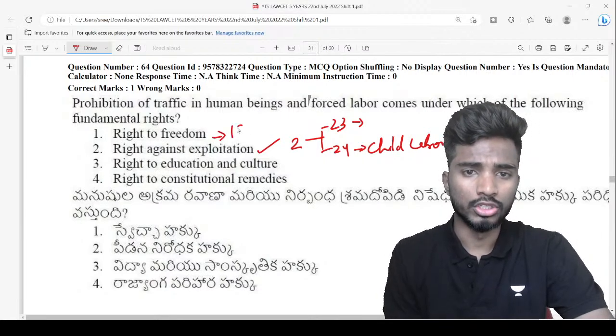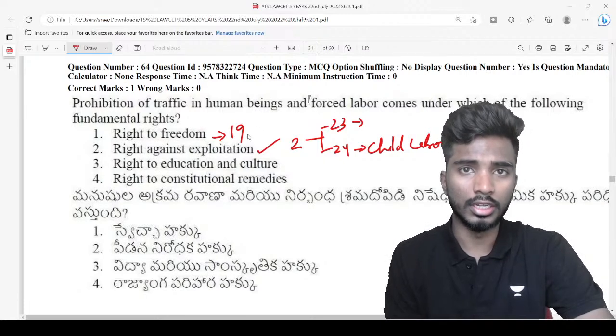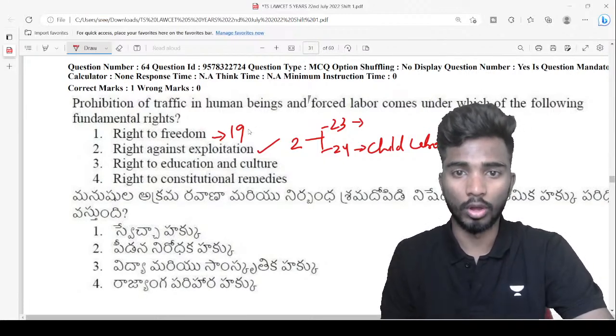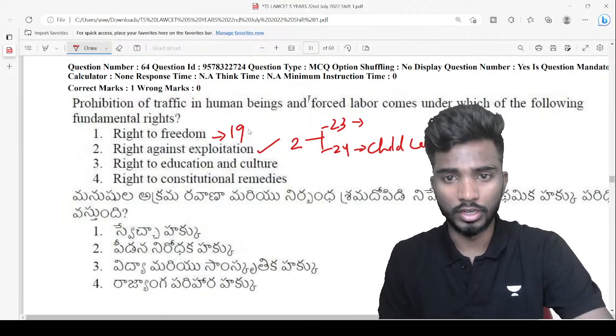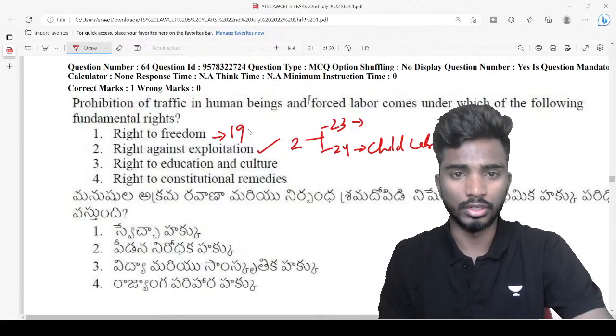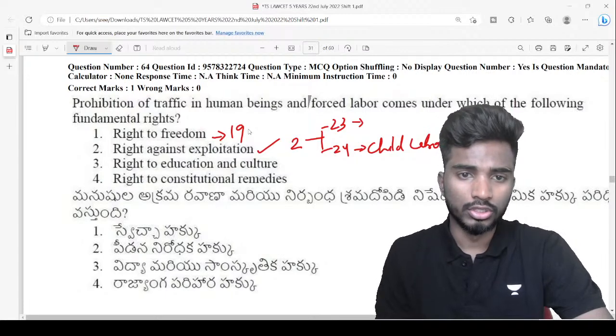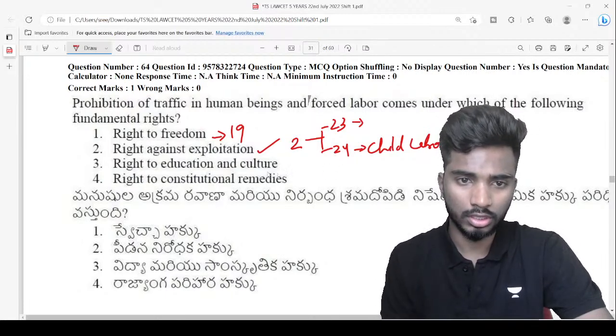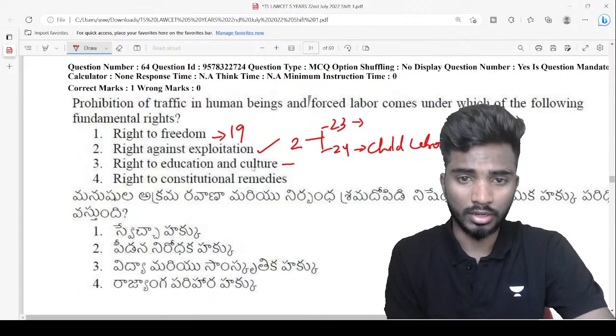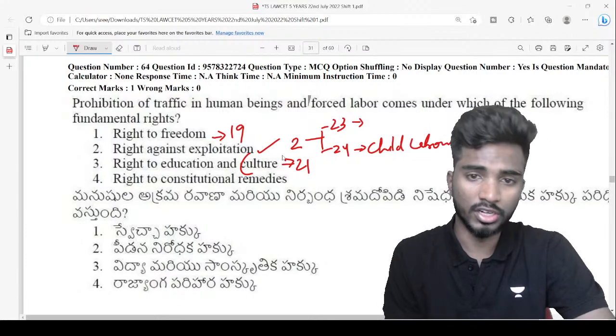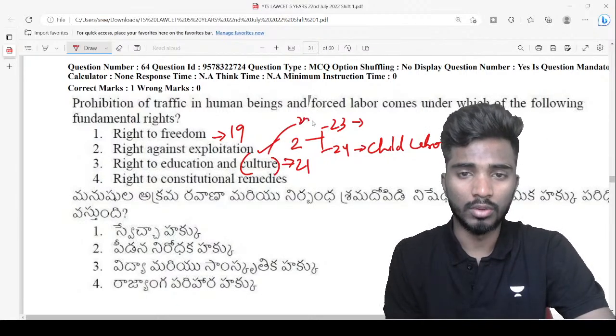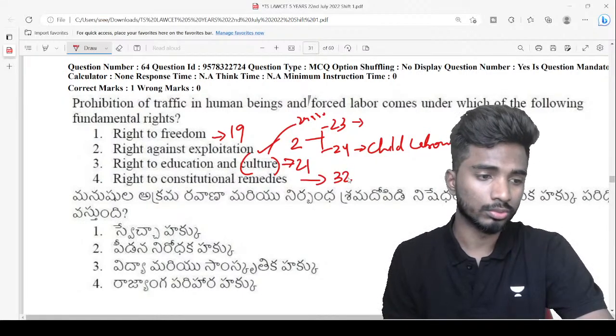So when it comes to right to freedom, right to freedom is there in article 19, right? So from 19 we can go up to 22. All of these are rights to freedom, rights which are there under freedom. Then we have right to education, which is under article 21. Cultural and educational rights are different, under 29 and 30. And then we have right to constitutional remedies under article 32.